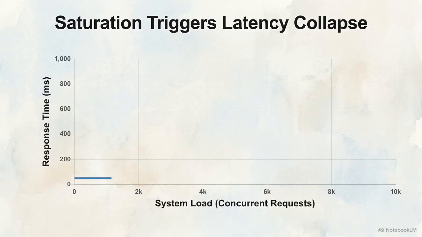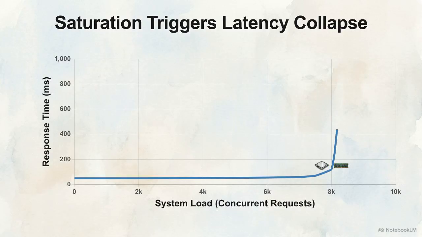This graph plots system load against response time. As load increases, the system handles requests along a predictable, flat line. Eventually, it hits a resource saturation point, where CPU or memory max out. Past this degradation cliff, response times spike vertically and throughput stops entirely.